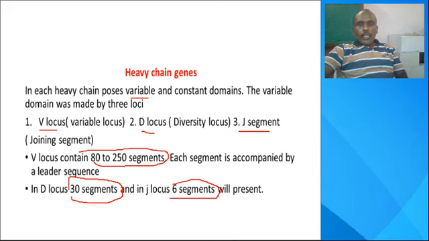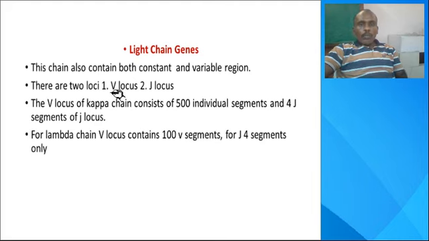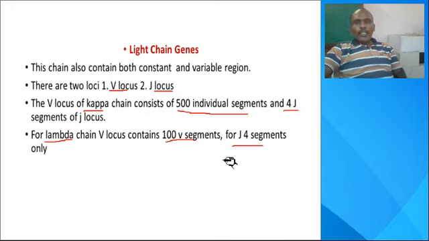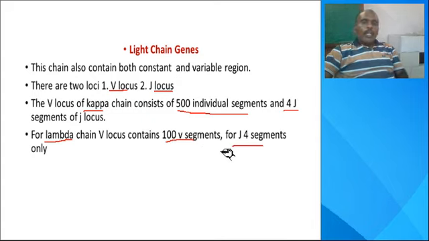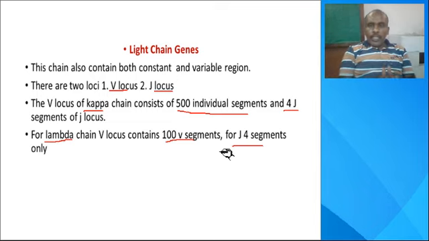In contrast, the light chain contains only two loci, V and J. The D locus is not present in the light chain. The kappa chain contains 500 V segments and 4 J segments, but the lambda chain contains only 100 V segments and 4 J segments. This is the major difference between the light chain and the heavy chain: the heavy chain contains VDJ loci, the light chain contains only VJ loci, and the D locus is absent.